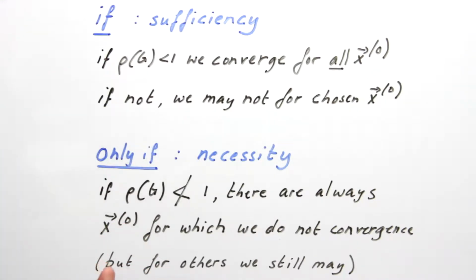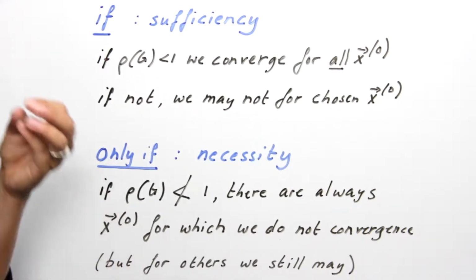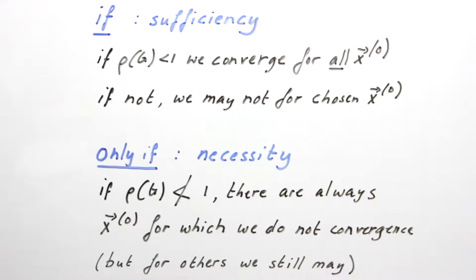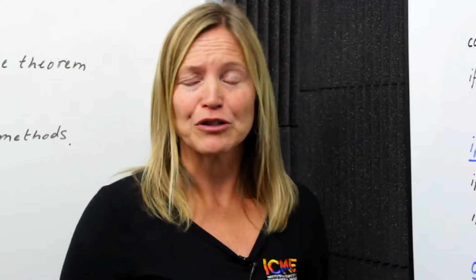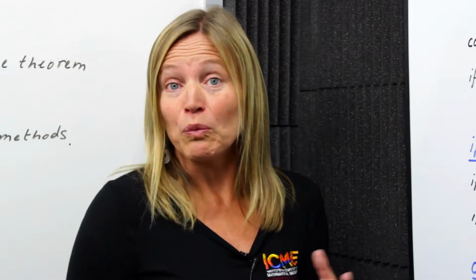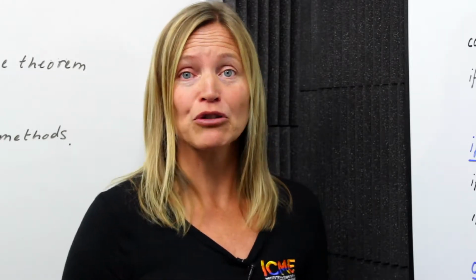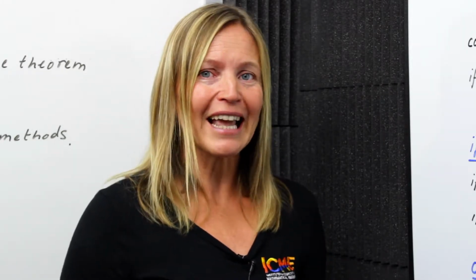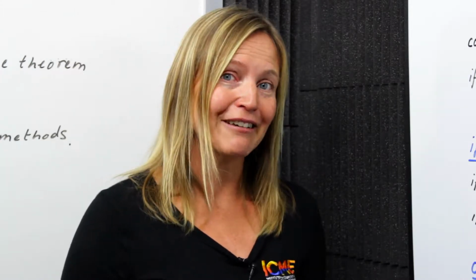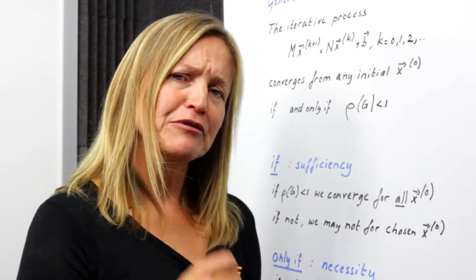The only if part just tells us that if we do not have the spectral radius smaller than 1, then there will always be initial guesses x0 for which the iteration process does not work. Now sometimes we can understand for which initial guesses we may be in trouble, but other times we just can't, and therefore there is a risk involved. How would we prove if?